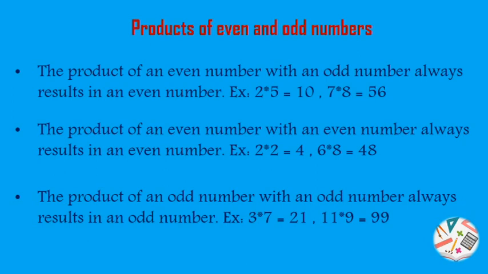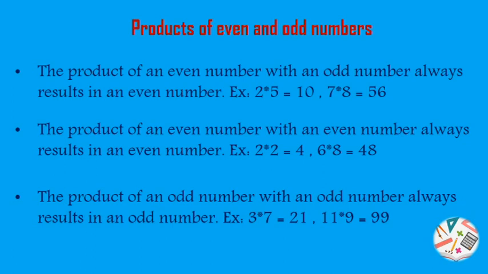Another example 7 into 8. Here 7 is an odd number and 8 is an even number and the result is 56. 56 is an even number. And the product of an even number with an even number always results in an even number. If we multiply an even number with an even number, the answer will be an even number.